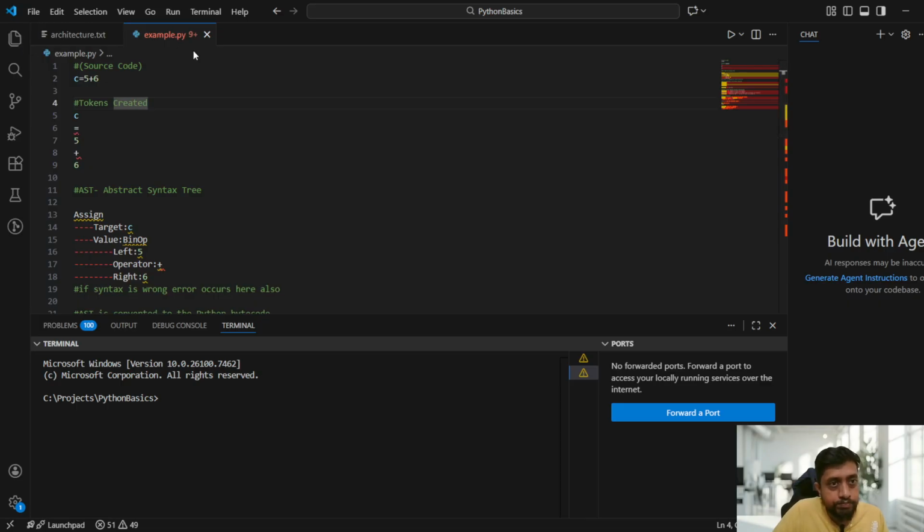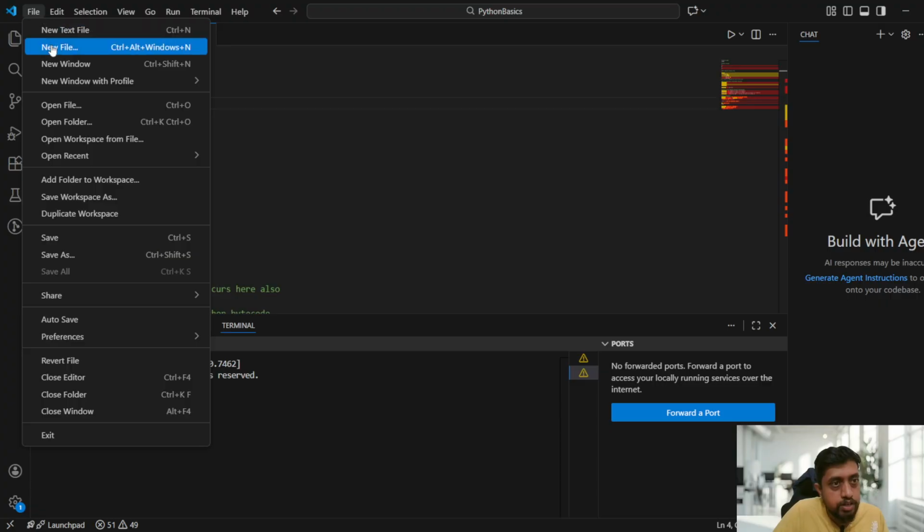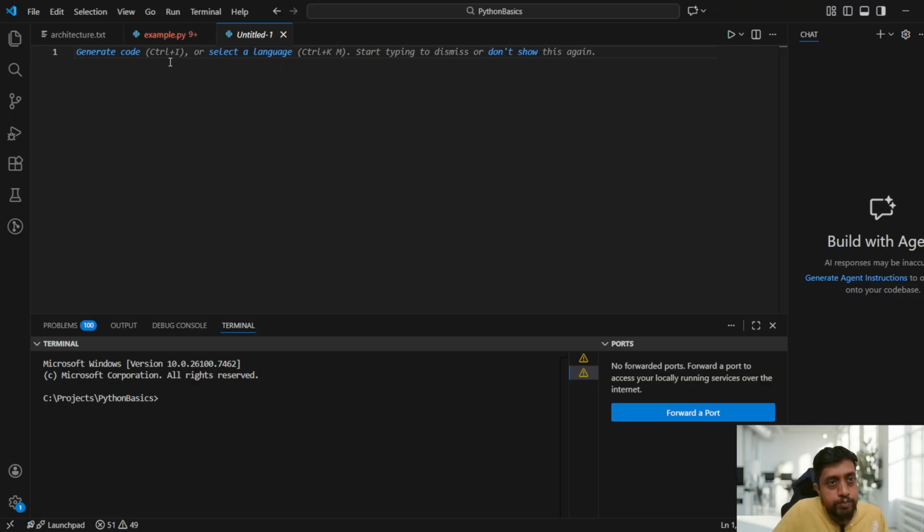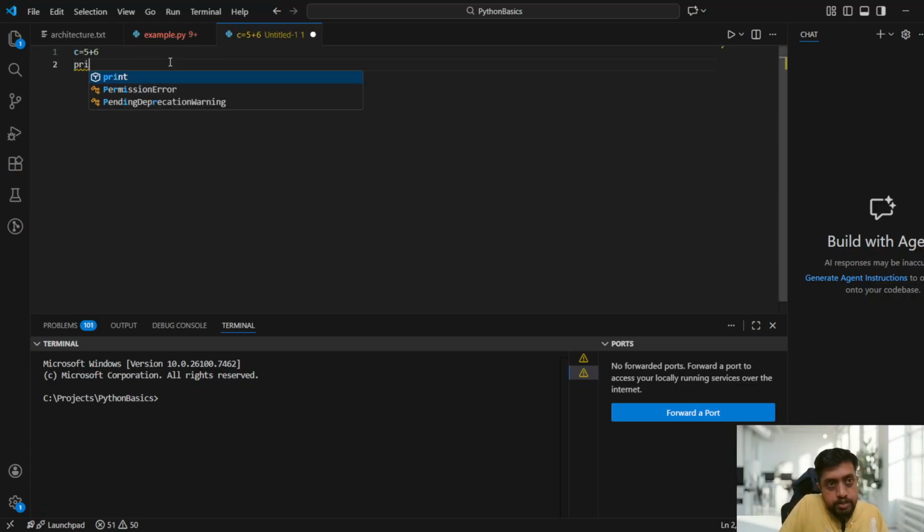For example, just go here and create one Python file. Now I'll just assign C equal to 5 plus 6, guys. Now print C.